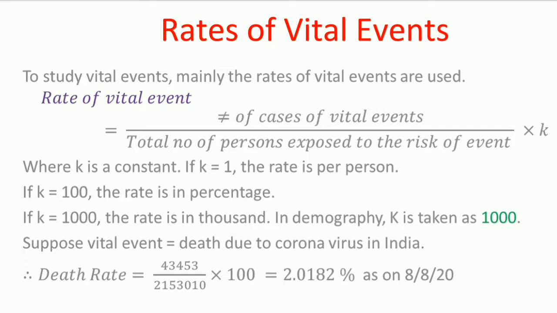So death rate equal to 43453 divided by 2153010 multiplied by 100, which is equal to 2.0182%. So this means the death rate due to coronavirus in India is 2%.